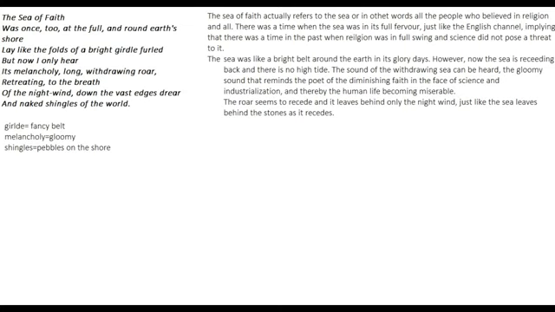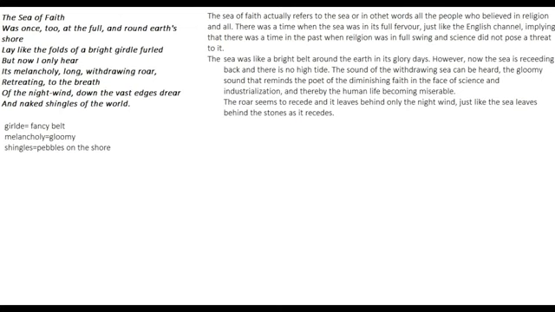And in a similar fashion, we are also becoming troubled and sad because the water is finally going back. Okay, so I'll read out the description to you. The sea of faith actually refers to the sea, or in other words, all the people who believed in religion. There was a time when the sea was in its full fervor, just like the English Channel, implying that there was a time in the past when religion was in full swing and science did not pose a threat to it. So there was a time when religion was in full swing and there was no problem at all. The sea was like a bright belt around the earth in its glory days.